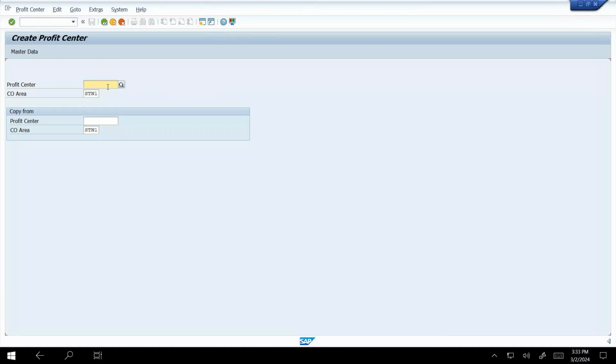So for the profit center, here I give my first profit center, department. Sir, what did you do for the standard hierarchy actually? I only just satisfied the standard hierarchy option. That's enough. I will explain when we create the standard hierarchy option in depth, because this only gives permission to the configuration. That is why I'm not explaining those things now. Once we have different types of hierarchy options, at that time I will explain what a standard hierarchy is and the purpose of the standard hierarchy for the specified area.